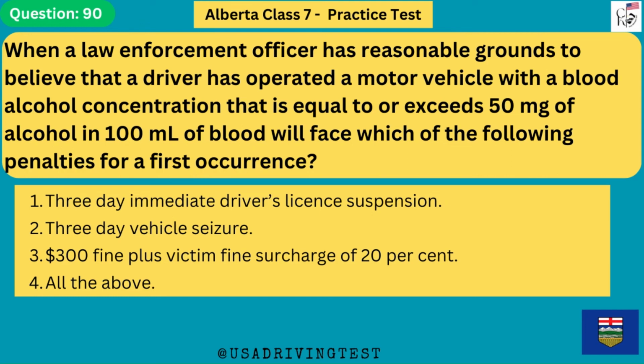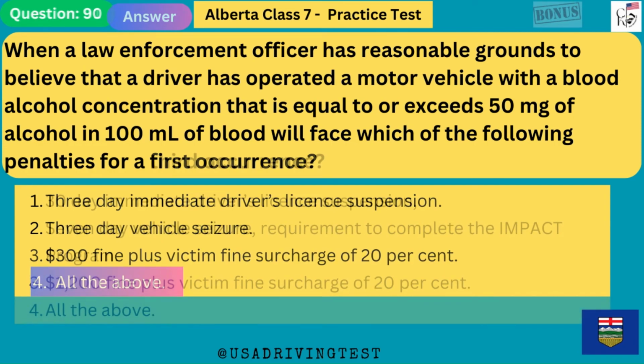When a law enforcement officer has reasonable grounds to believe that a driver has operated a motor vehicle with a blood alcohol concentration that is equal to or exceeds 50 mg of alcohol in 100 ml of blood, will face which of the following penalties for a first occurrence? 1. 3-day immediate driver's license suspension. 2. 3-day vehicle seizure. 3. $300 fine plus victim fine surcharge of 20%. 4. All the above. The answer is 4.